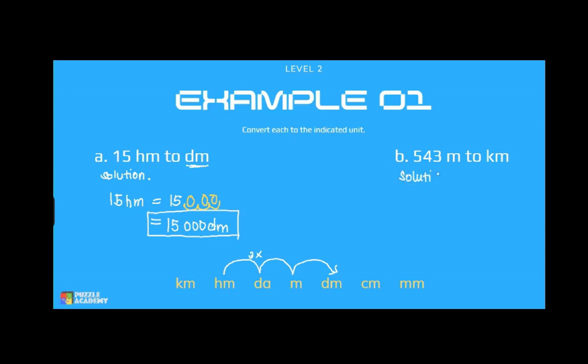To convert from meters to kilometers, we start at meters and move 3 steps to the left to obtain kilometers. So, we have from the meters, 1, 2, 3. Tatlong beses natin minove sa kaliwa. Ngayon, we move the decimal point 3 places to the left. So, 543 meters. Okay, decimal point 3 places to the left. 1, 2, 3. And then, meron na tayong sagot na 0.543 kilometers.